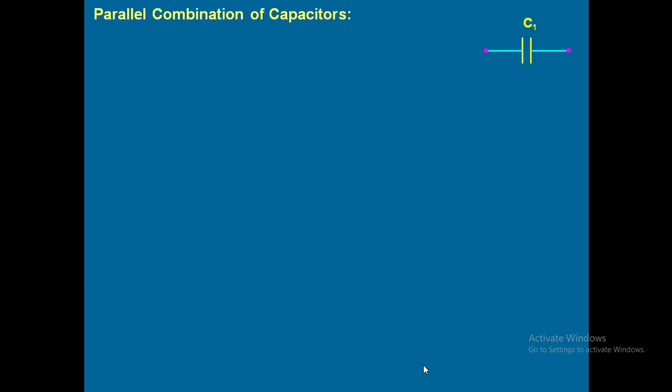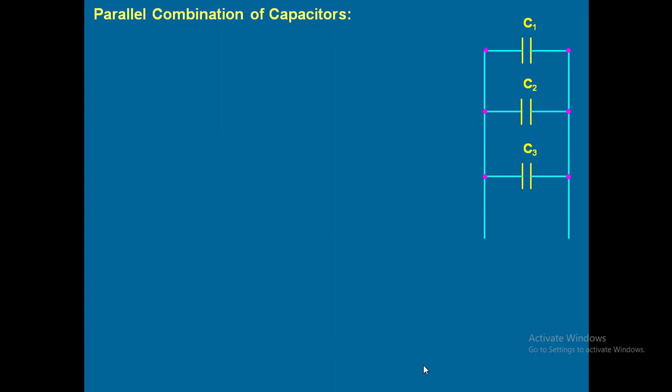So here also I am taking three capacitors having capacitance C1, C2 and C3. All three are connected in parallel with respect to one another. Parallel combination is called common terminal combination.